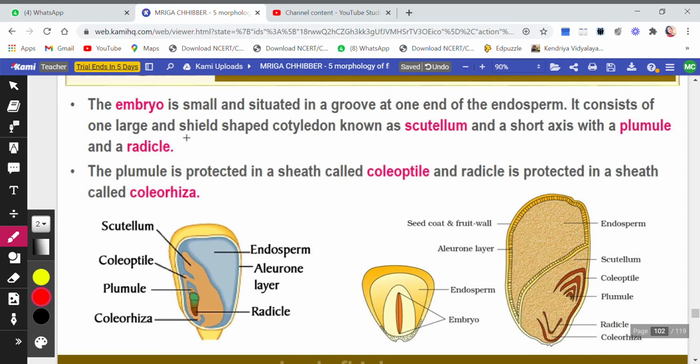It consists of one large and shield shaped cotyledon, okay, known as the scutellum. This is the scutellum or the cotyledon, and a short axis, ये एक छोटी सी एक्सिस है यहाँ पे, and इस छोटी सी एक्सिस में ऊपर की तरफ है plumule which will develop into a stem, and lower side it has radicle which will develop into a root. Now the plumule is covered by coleoptile. It is a covering or a sheath which will protect the plumule. This coleoptile will protect the plumule, and coleorhiza will protect the radicle.